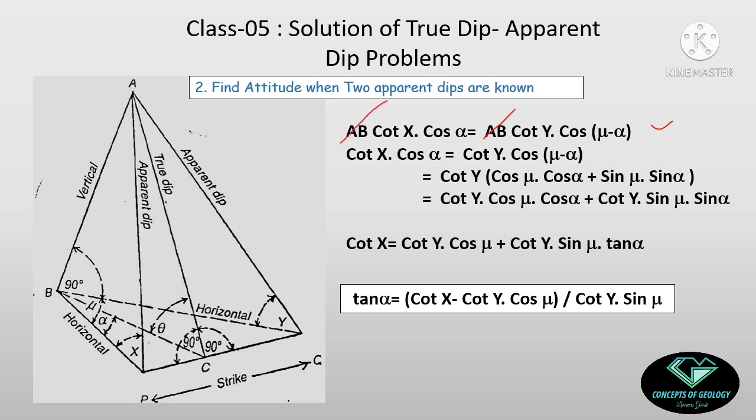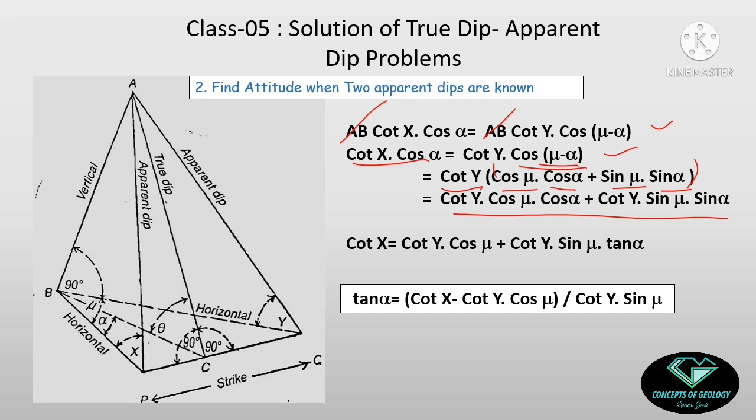So ultimately I am getting that cot X into cos alpha equal to cot Y into cos of mu minus alpha. So here I can use the cos A minus B formula, okay. So cot Y was previously there, and cos A minus B equal to cos A cos B plus sin A sin B. So I am removing this bracket and the entire equation is becoming this one, okay.